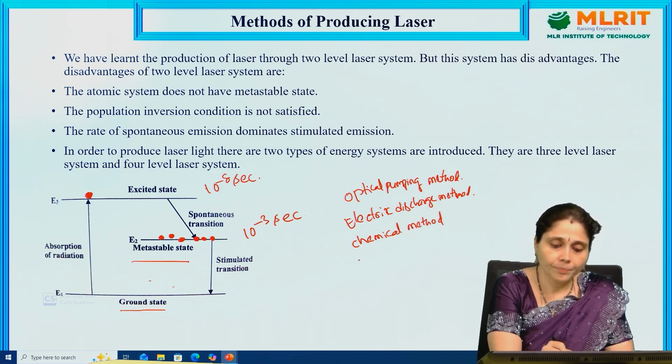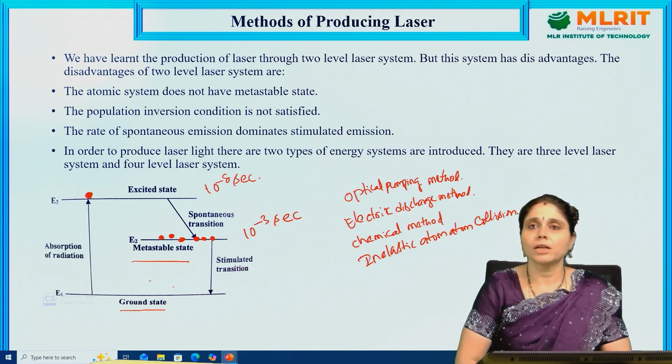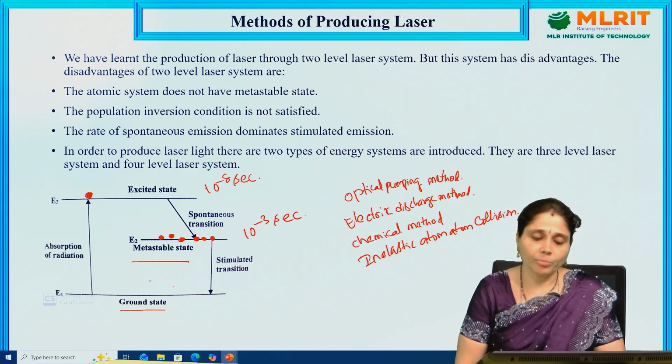Chemical method. Next, inelastic atomic collision. So, these are the 4 methods of producing laser light.